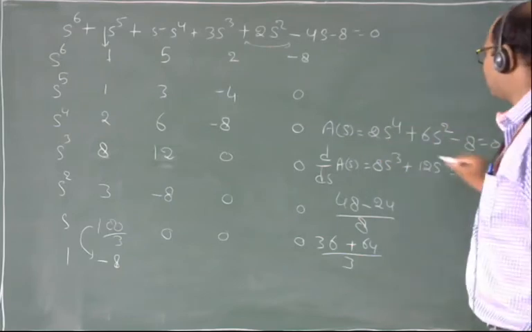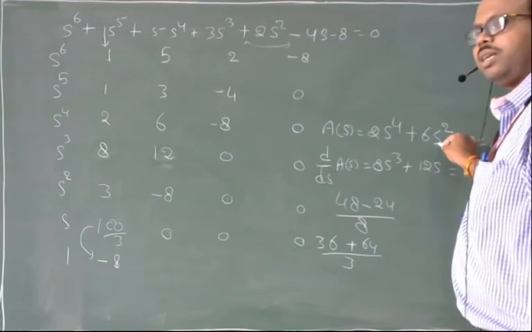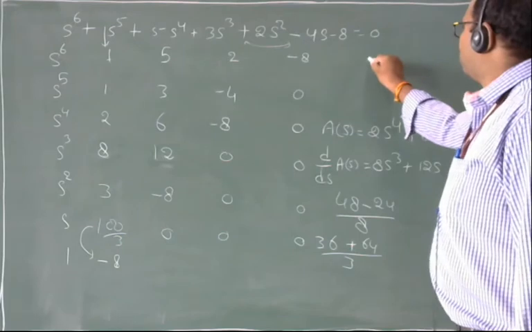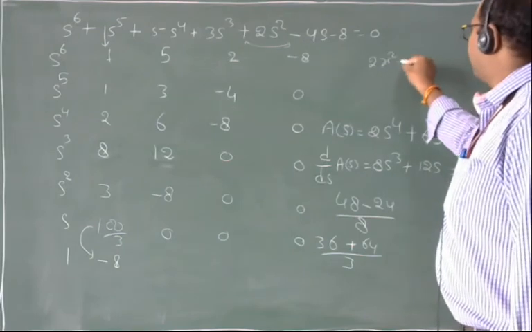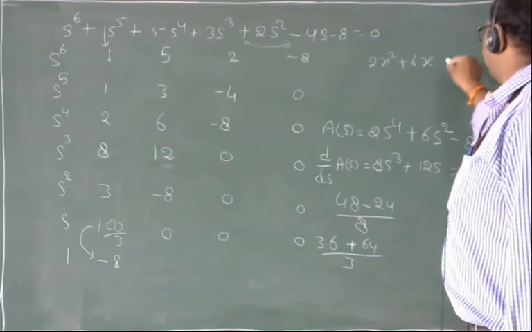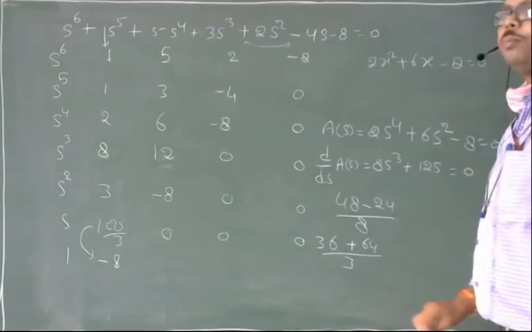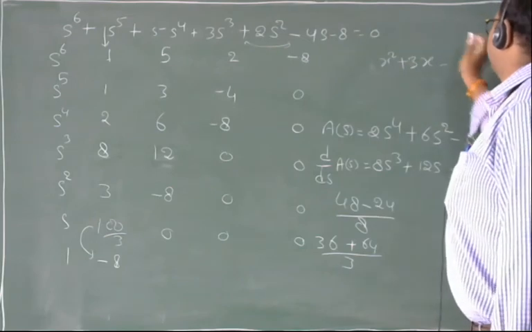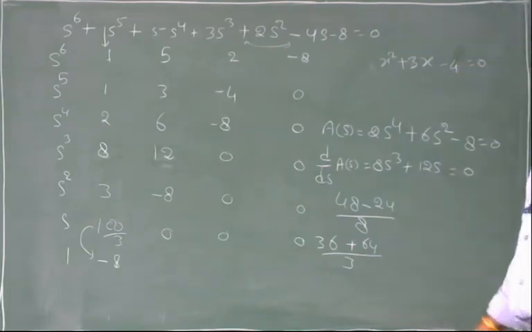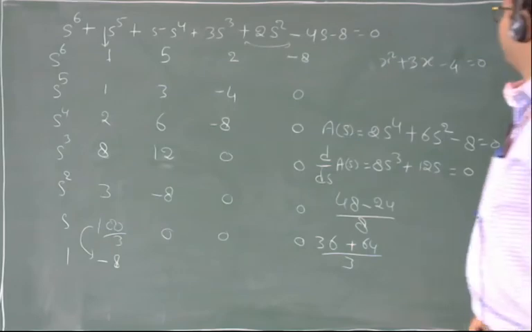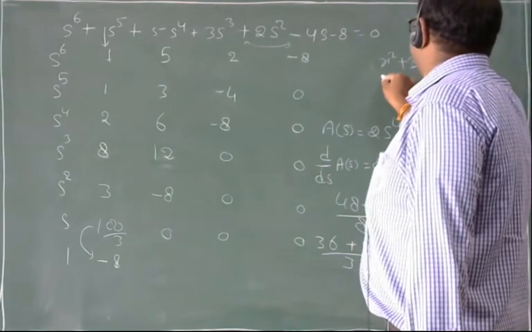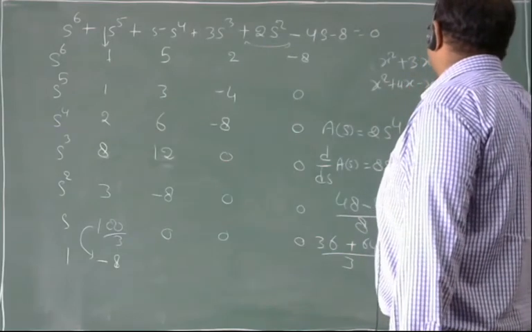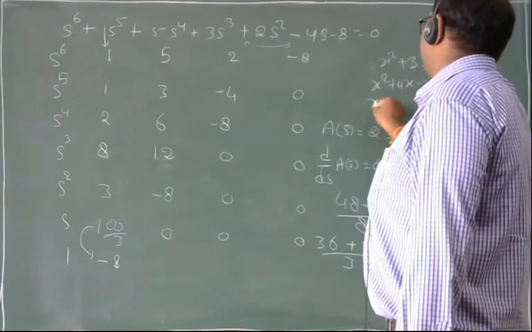For solving this auxiliary equation, let s square be equal to x, then the equation will be 2x square plus 6x minus 8 is equal to 0, or x square plus 3x minus 4 is equal to 0.